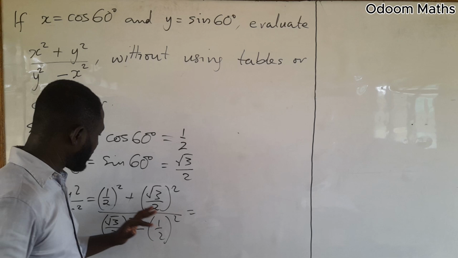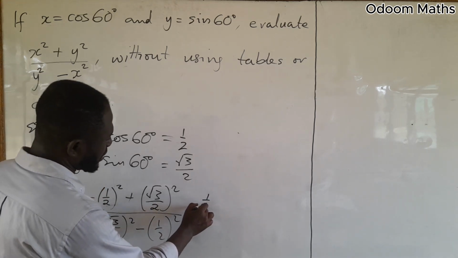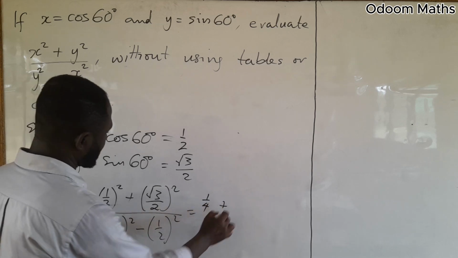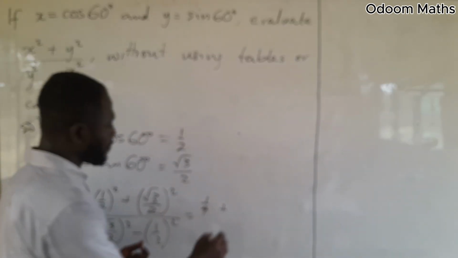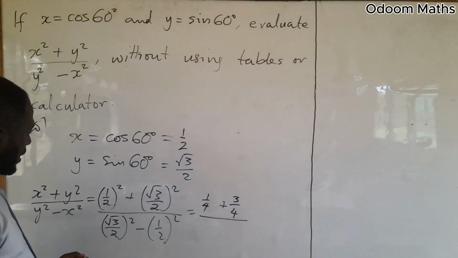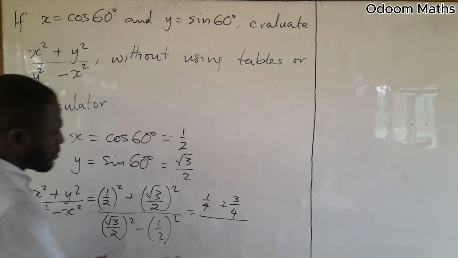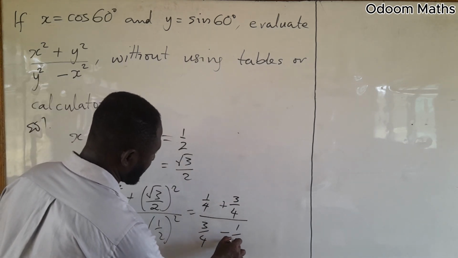Now let's simplify this. 1 over 2 squared gives us 1 over 4, plus root 3 squared over 2 squared, which is 3 over 4, divided by 3 over 4 minus 1 over 4.